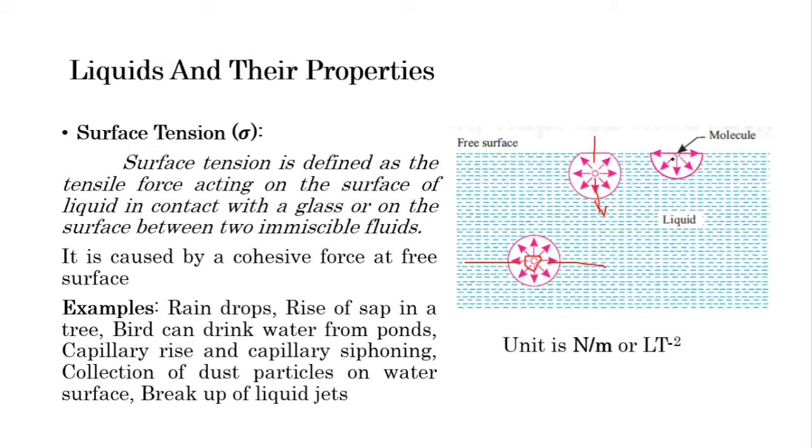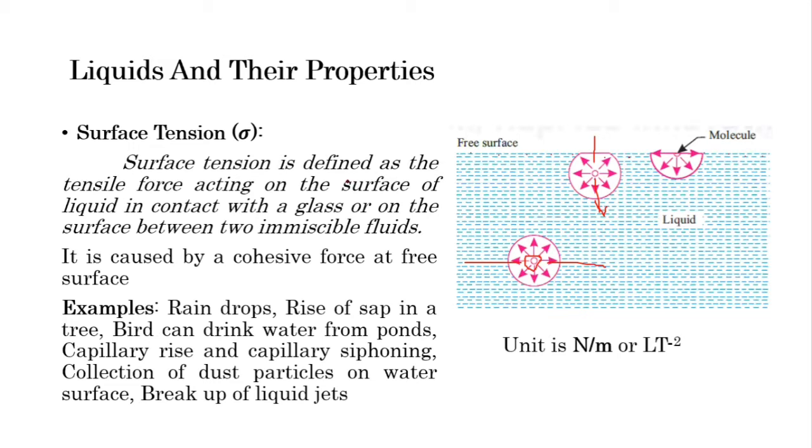We can consider that there are a number of molecules like this everywhere on the surface, and all these molecules are always under the tension of the effect of cohesive force. So we can say in a liquid, or when there are two immiscible liquids or a liquid in contact with gaseous form, there is a free surface which is always under tension. So it acts like a membrane. This is called the surface tension, and the surface tension is the force per unit length.